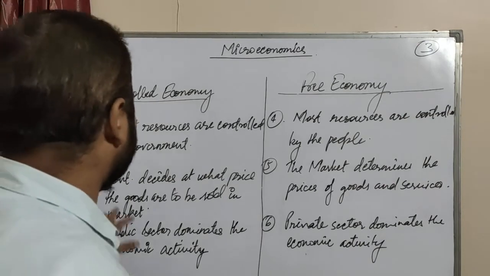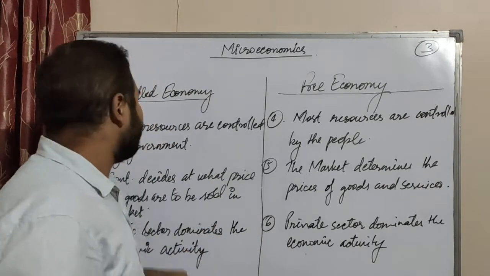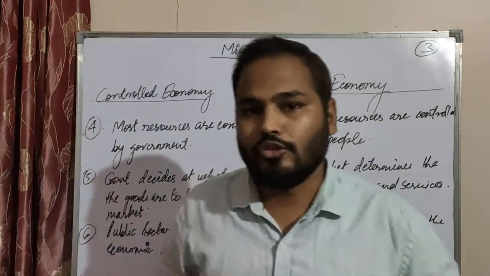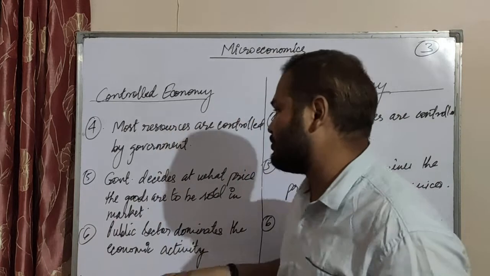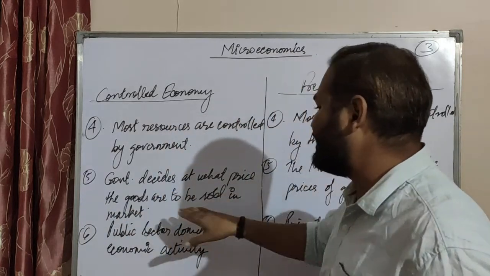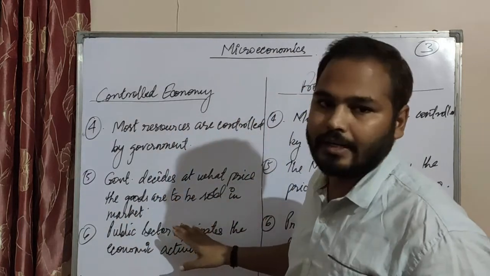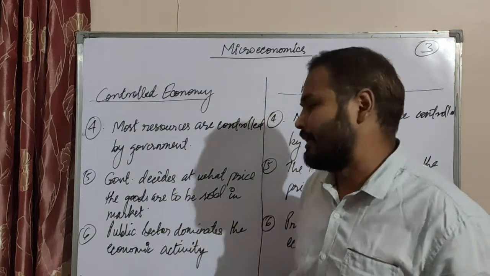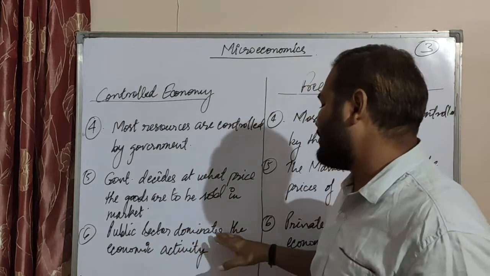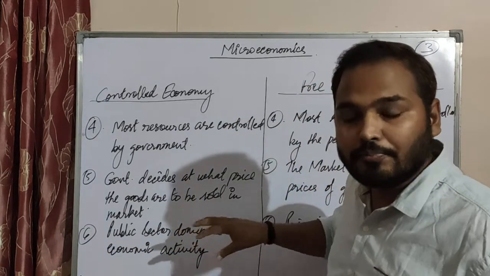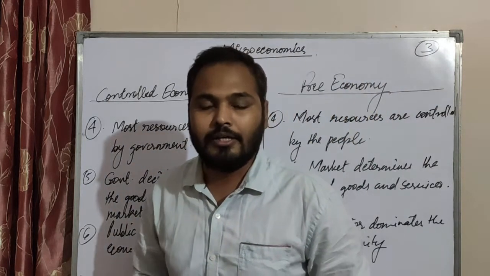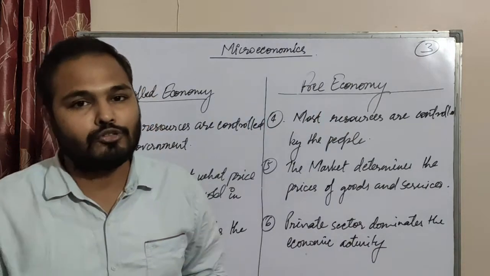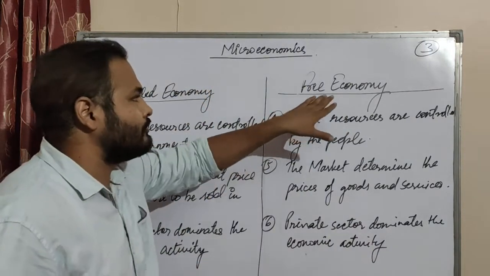Now we see the other points of the controlled economy and the free economy. First, most resources are controlled by the government, so the government controls almost all the resources. Then the government decides at what price goods are to be sold in the market. Then the public sector dominates economic activity, so the public sector has more influence on economic activity in the controlled economy.